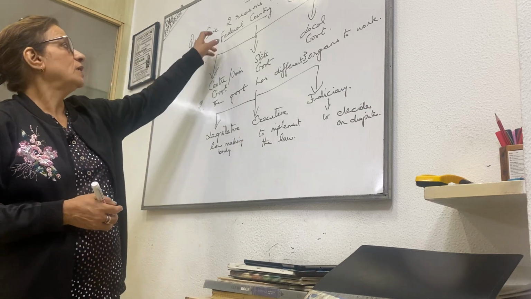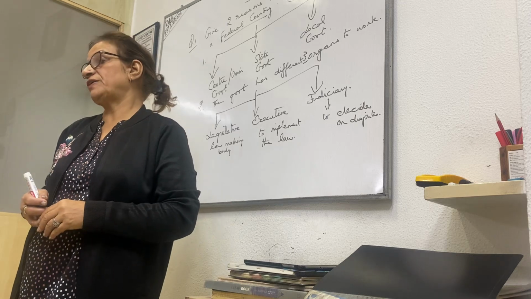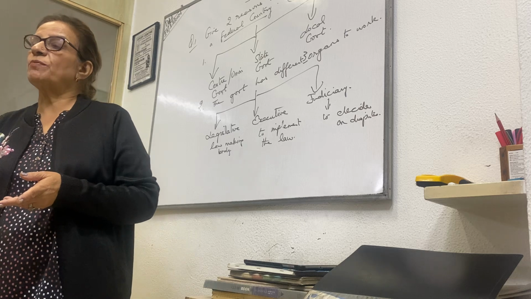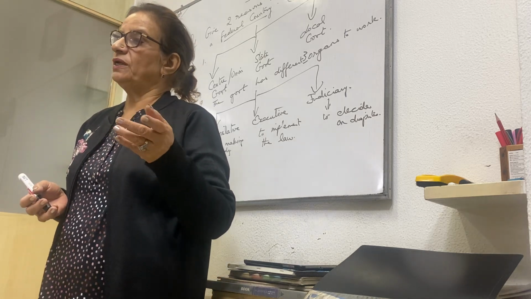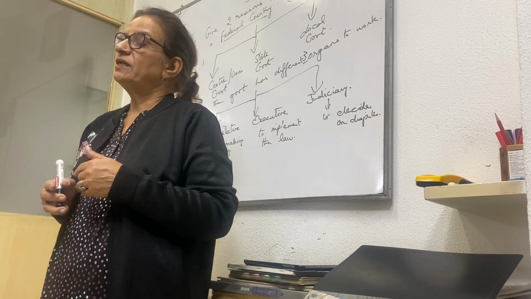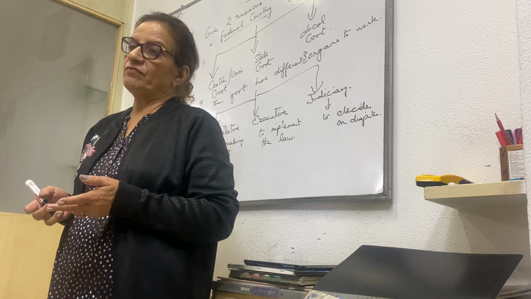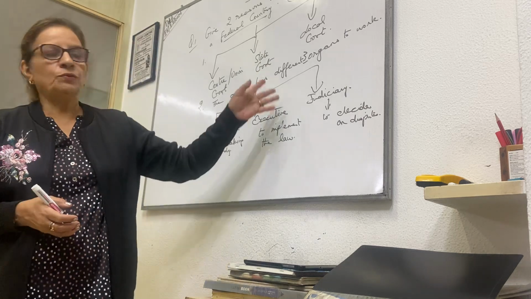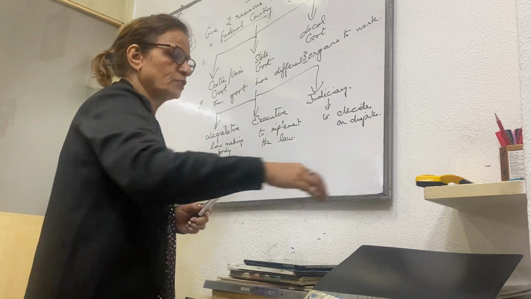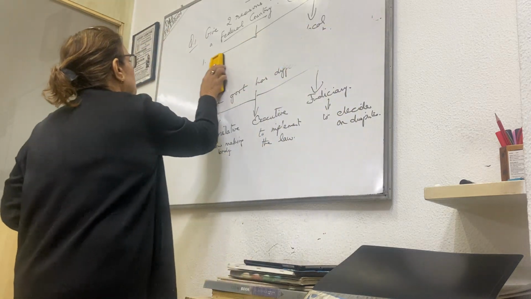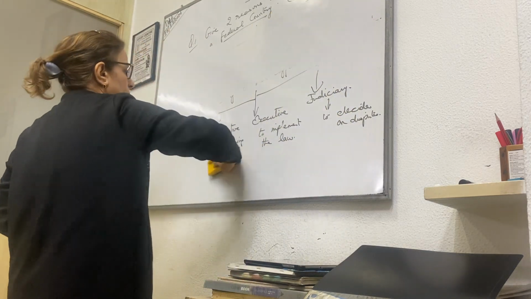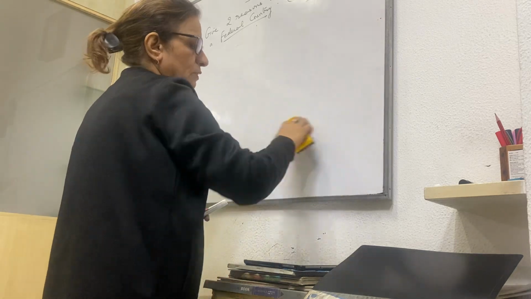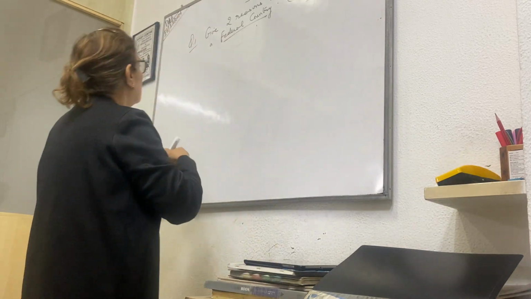So our question was, give 2 reasons to state that India is a federal country. First reason is that there are more than 2 levels of government: center, state, and local. And second is that the government has 3 organs to implement their work: legislative, executive, and judiciary. You will get your 2 marks. And in SST when you make flow charts, it becomes very easy for you to learn. Then next is question number 2.